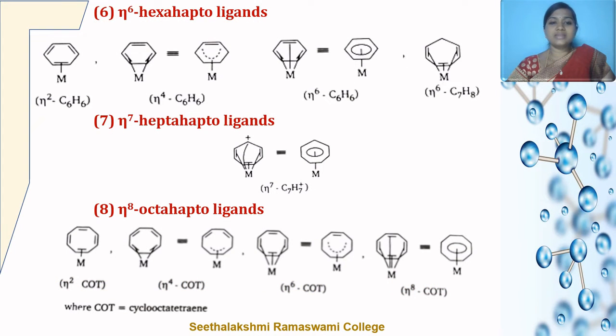The next example is the eta 6 hexahapto ligands where 6 carbon atoms are attached to the metal atom. Similarly, the next is the eta 7 heptahapto ligands where 7 carbon atoms are attached to the metal atom, and the last one is the eta 8 octahapto ligands where 8 carbon atoms are attached to the metal atom.